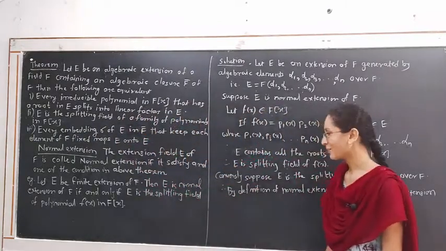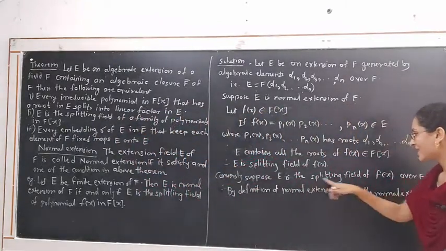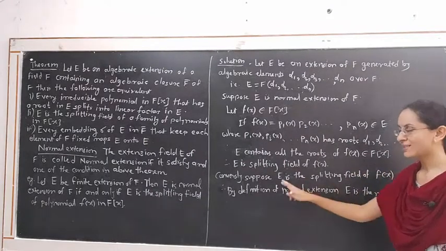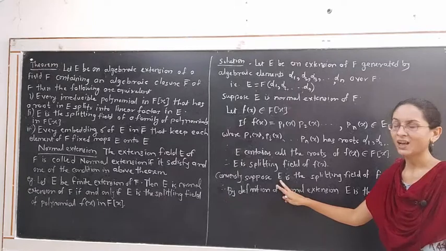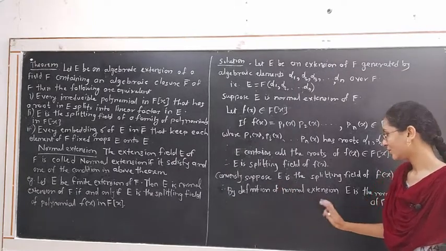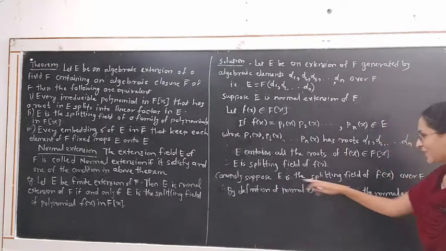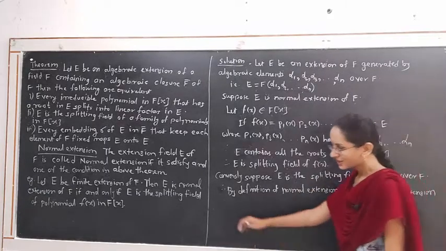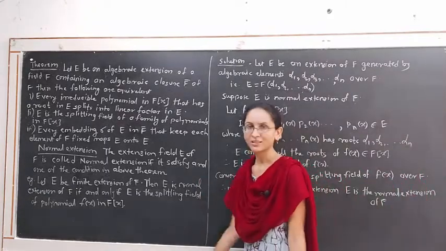By using the first statement, if we consider E is a splitting field of the polynomial f(x), then f(x) splits into linear factors over E, and by definition of normal extension, the extension E of F will be a normal extension. We use this as a result in another example.